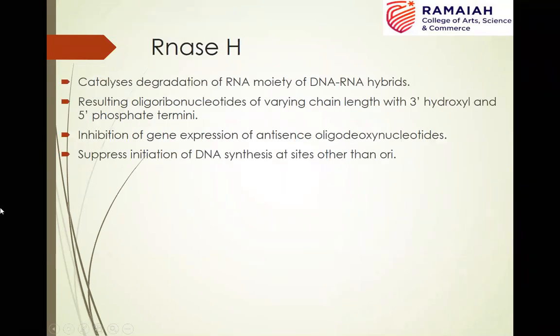Going to the next RNase, RNase H. This RNase H catalyzes the degradation of the RNA moiety of DNA RNA hybrids, and it results in the formation of oligoribonucleotides of various lengths with a 3' hydroxyl group and a 5' phosphate group. It is also involved in inhibition of gene expression by antisense deoxyoligonucleotides, and it also suppresses the initiation of DNA synthesis at sites other than the origin of replication.